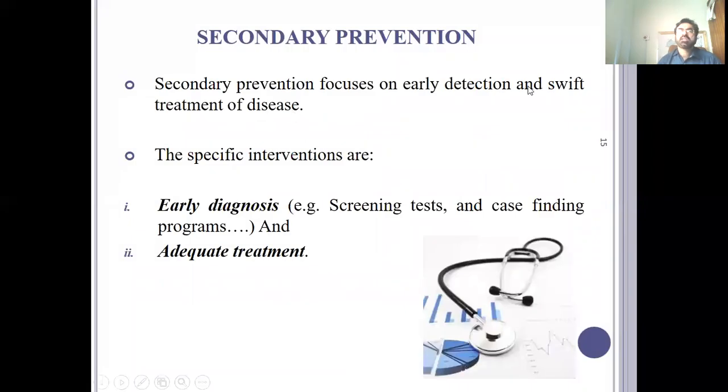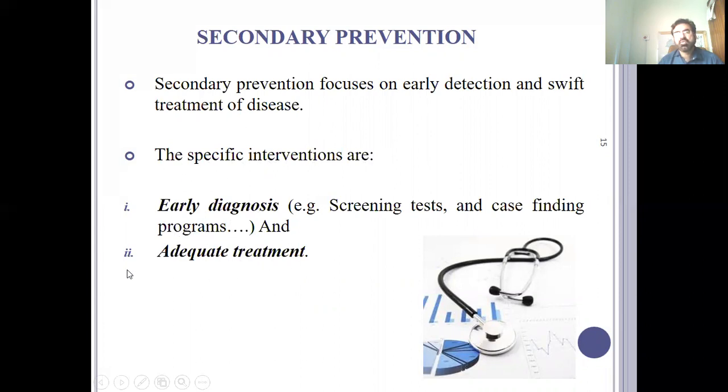Secondary prevention focuses on early detection and swift treatment, as I have already said, and the specific interventions are early diagnosis and adequate treatment. If you do a diagnostic test for a person and he or she is positive for a particular disease and there is no treatment available, then there is no use of that detection of disease.